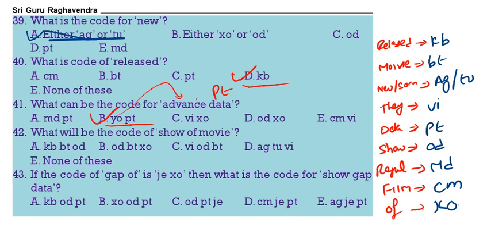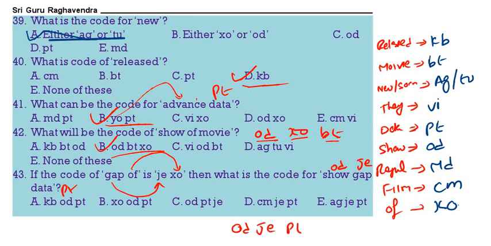Then what is the code for show of movie? Show means OD, of means XO, movie means BT. OD, BT, XO. Then gap of is JE, XO. Of means XO, gap means JE. Show gap data. Gap means JE, show means OD, data means PT. So the code will be OD, JE, PT. 3 is the correct answer. Next.